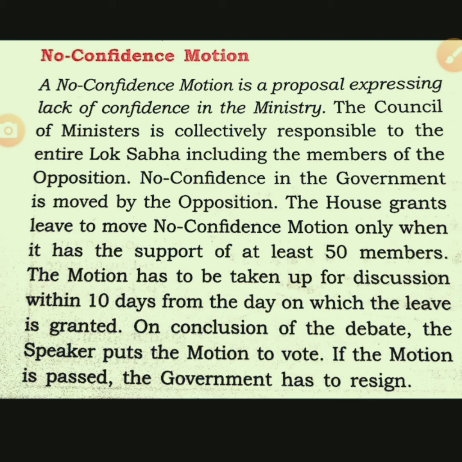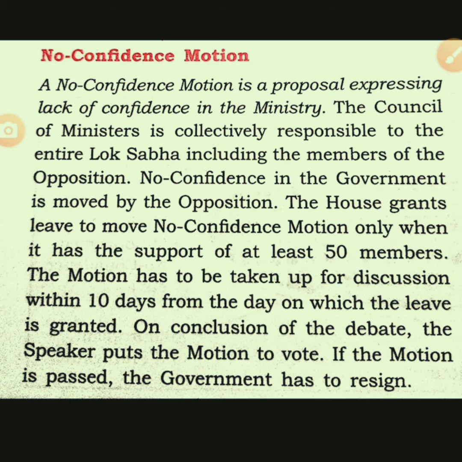So if any question is there in the mind of the opposition that this is not according to the constitution of India, they can go for a no confidence motion if they have a minimum of 50 members for bringing the proposal in the house. So they can keep the proposal of no confidence in the house.